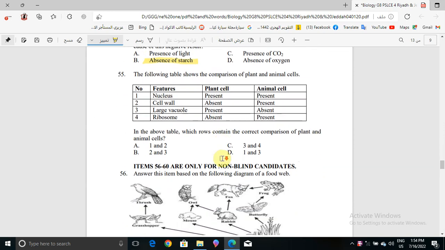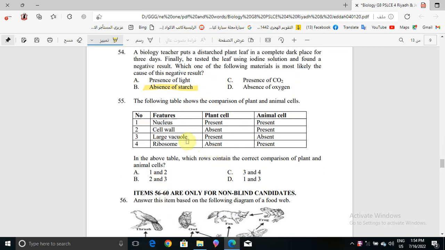Okay, now question number 55. The following table shows the comparison of plant and animal cells. Here we have the features, the plant cell, and the animal cell. Nucleus: in plant cell it's present, and in animal cell it is present. Cell wall: in plant cell it is absent, and for animal cell it is present. Large vacuole: in plant cell it is present, but for animal cell it is absent. Ribosome: for plant cell it is absent, and for animal cell it is present.